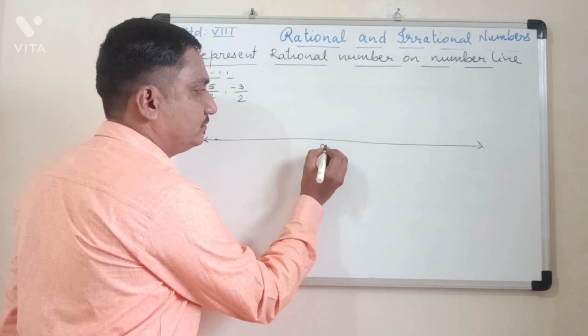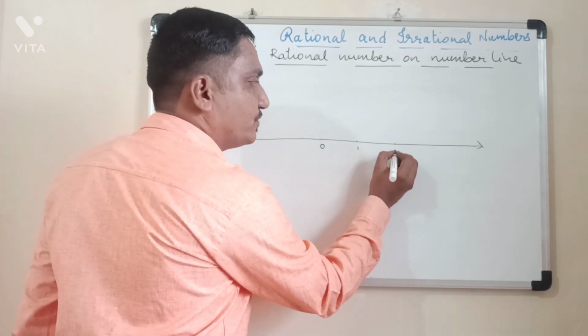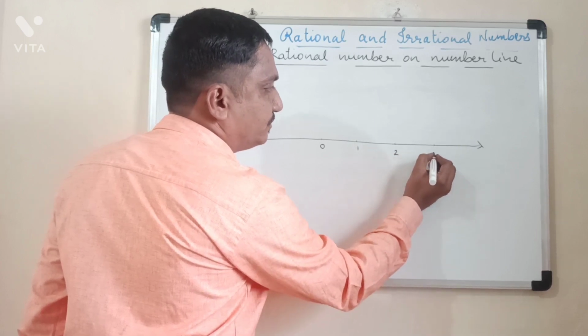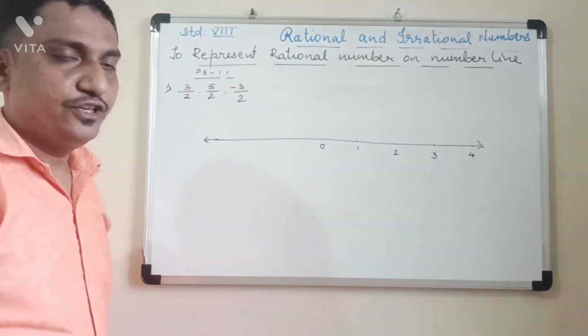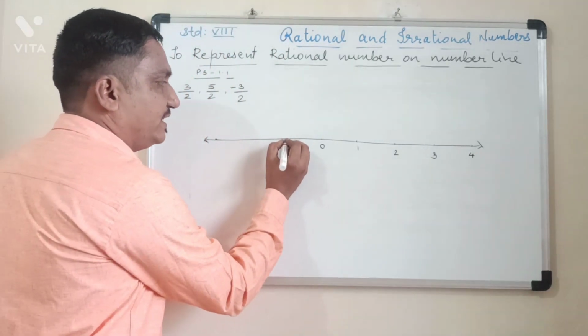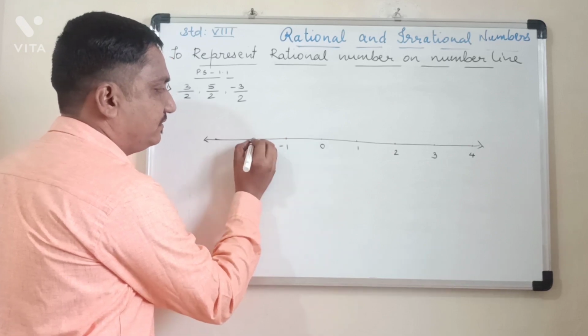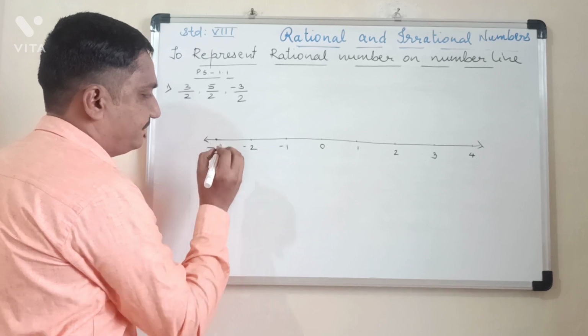0 to the right side, positive 1, positive 2, positive 3, positive 4. You have to take accurate measurements properly. To the left side, minus 1, minus 2, minus 3.